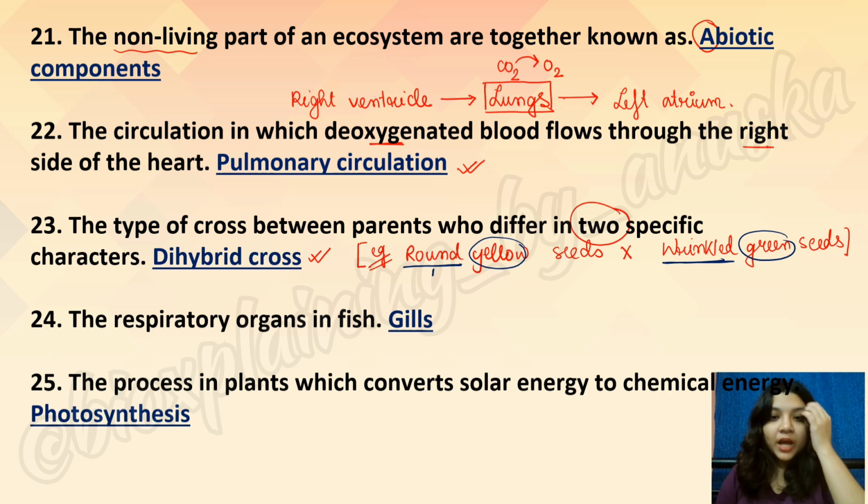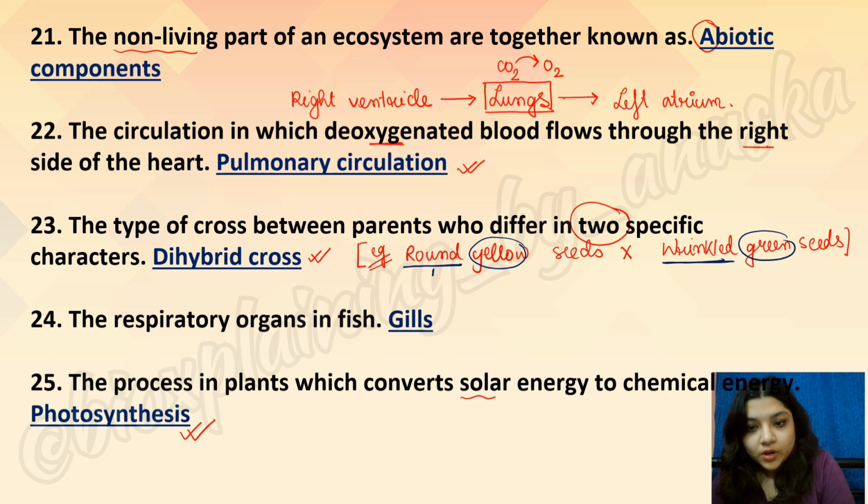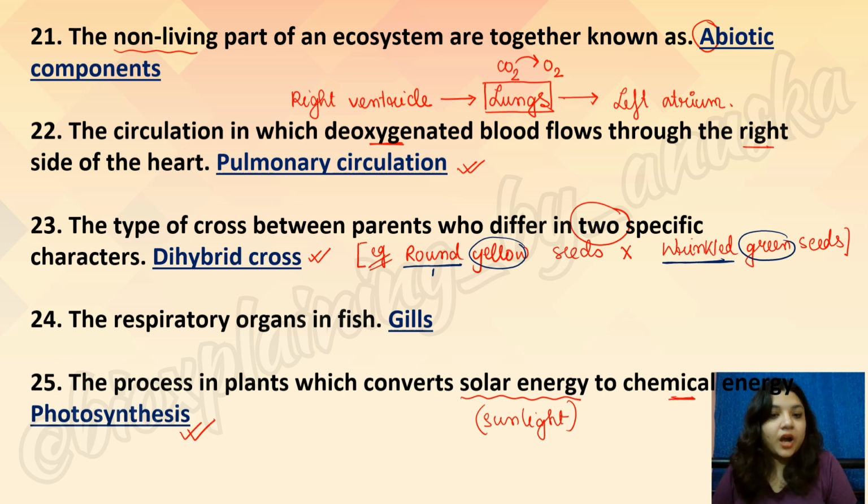The process in plants which converts solar energy to chemical energy is photosynthesis. We all know what happens in case of photosynthesis. That is, with the help of sunlight, carbon dioxide, water, chlorophyll, glucose is produced, right? So solar energy, that is energy from the sun, it comes from the sunlight, is converted to chemical energy, which is basically your glucose that is produced, right?